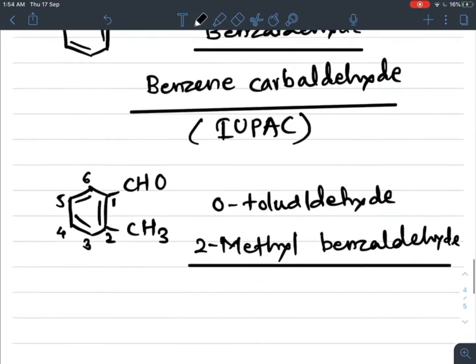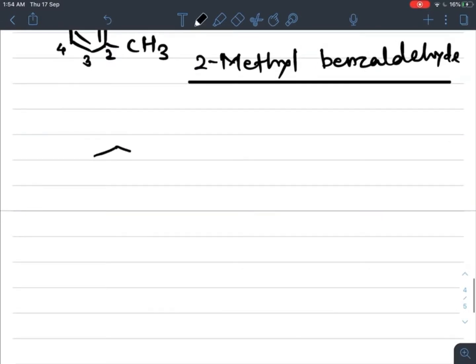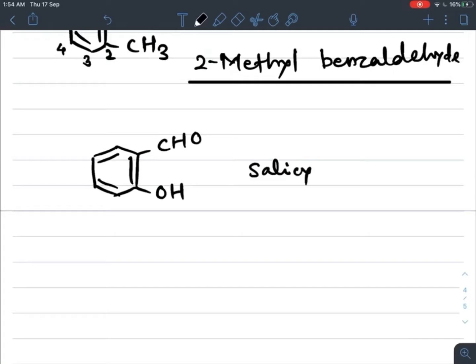Now if we take one more example, salicyl aldehyde, you know about it, benzene ring attached with aldehyde group as well as OH group. Now you tell me what is its common name as well as the IUPAC name. Salicyl aldehyde is its common name, and already you studied in alcohol phenol ethers the Reimer-Tiemann reaction, preparation of salicyl aldehyde from phenol. And what is its IUPAC name?